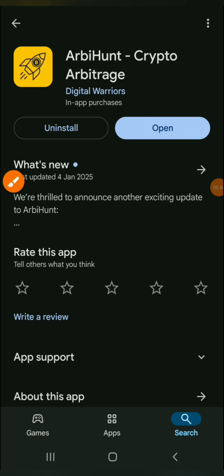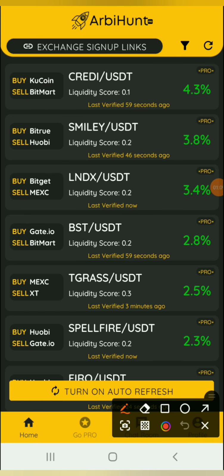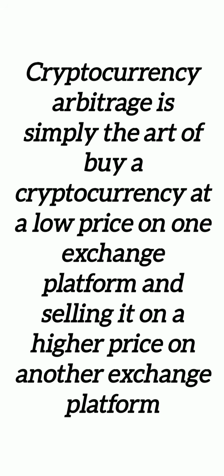All right, so after installing it, all you have to do is open the Hunt application and see how it works. Now after installing this application, this is how the home page is going to look. As you can see, there are various arbitrage opportunities, and for those that don't know what an arbitrage opportunity is, it is simply the art of buying a specific crypto asset at a low price on one platform and then selling that crypto asset at a high price on another platform.